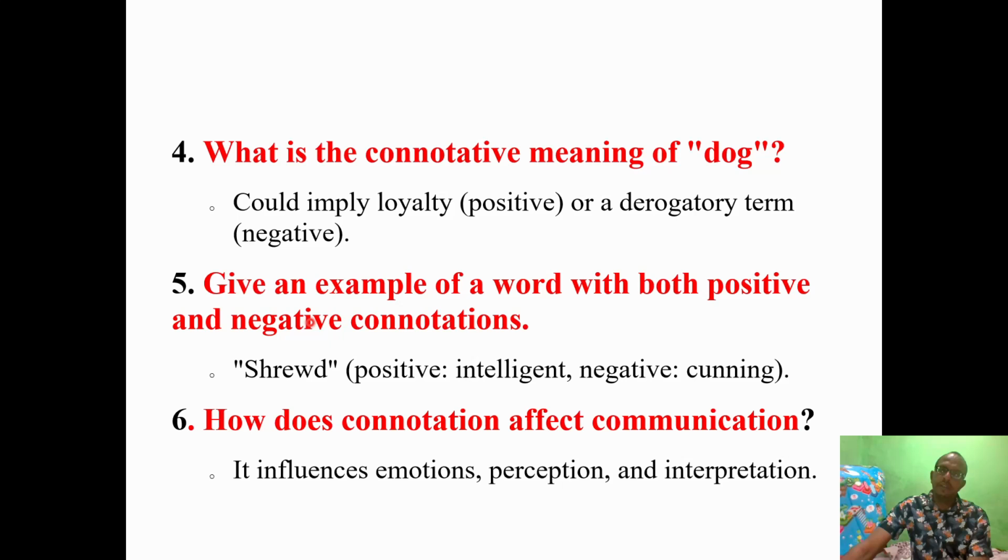Number five, give an example of a word with both positive and negative connotations. For example, shrewd: positive connotation, intelligence, and negative, cunning.